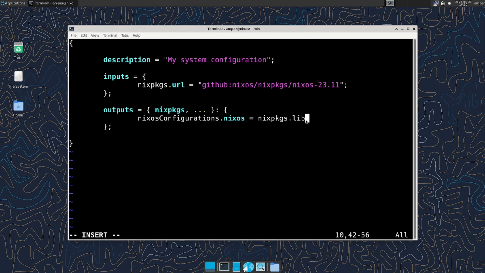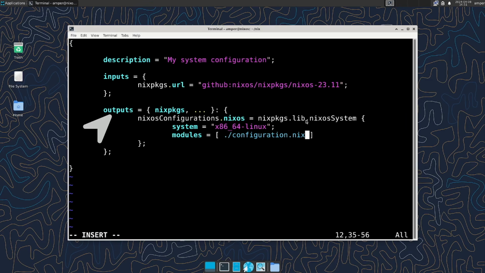Then write = nixpkgs.lib.nixosSystem. Open curly braces again and specify the architecture of our system. In my case, and probably yours too, it's x86_64-linux. Now define the modules that our function will output. For now there is only one module, our configuration.nix file. To recap, the outputs function, which takes the specified nixpkgs channel as an argument, creates a configuration for a system with hostname nixos and 64-bit architecture, as well as one module, configuration.nix.